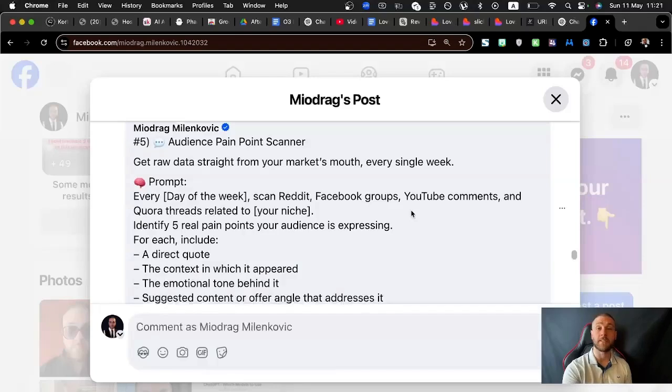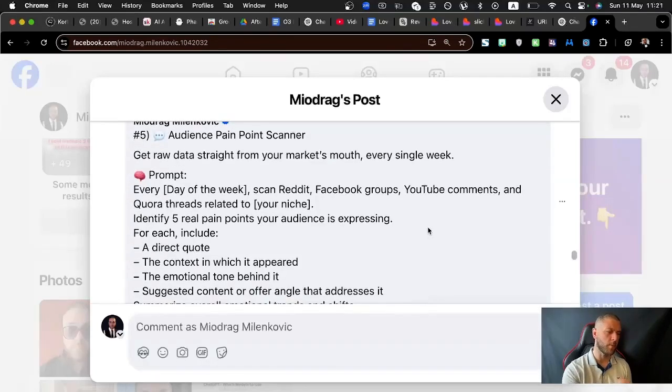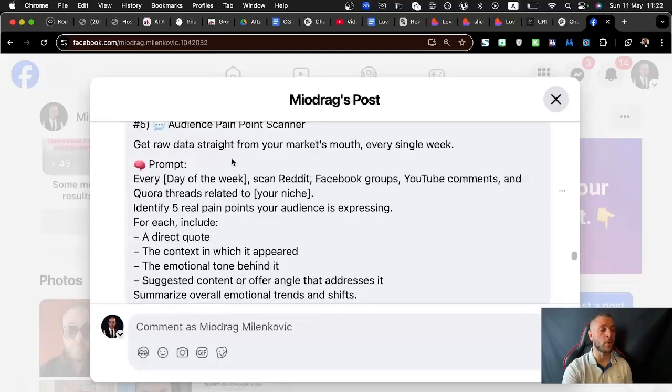And last use case, actually, where is it? Yeah, the last use case for today, one of my favorite ones, because I'm really big. I don't know if you know, before I dove deep into the AI, one of the main things was like content and messaging and defining your ideal avatar. So what I spent a lot of time on were pain points of the audience. And this prompt just takes this to another level. So let me show you. You can get raw data straight from your market's mouth every single week. And this is the prompt.